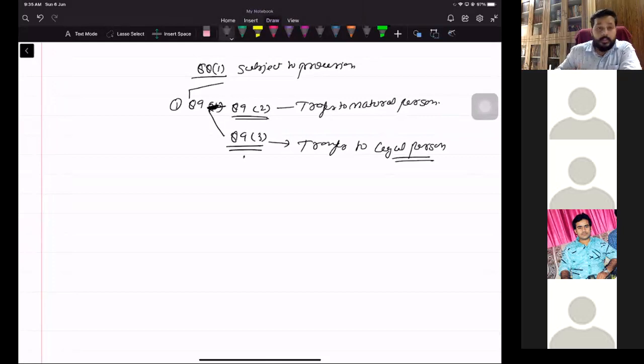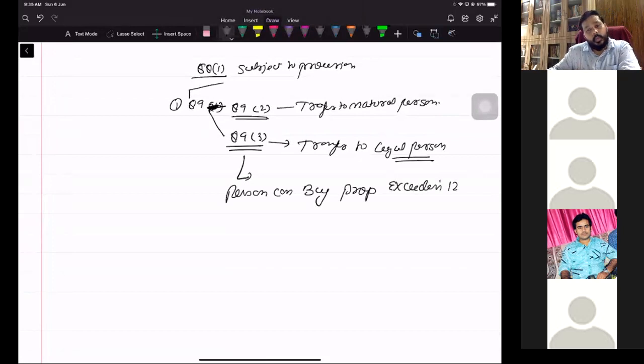What is this? This says that under 89(3), a legal person can buy property exceeding 12.5 acres. What conditions does it say?